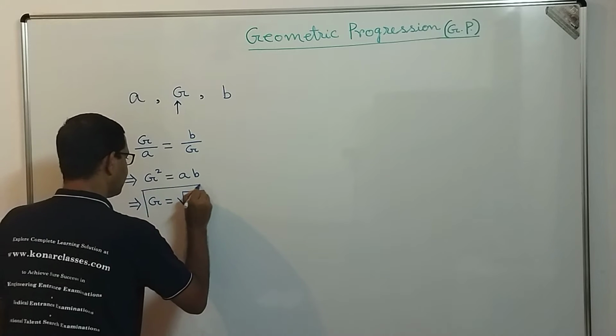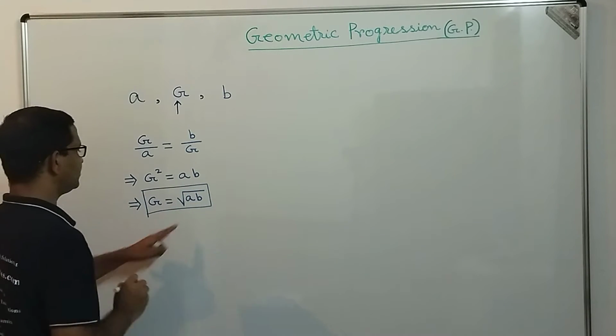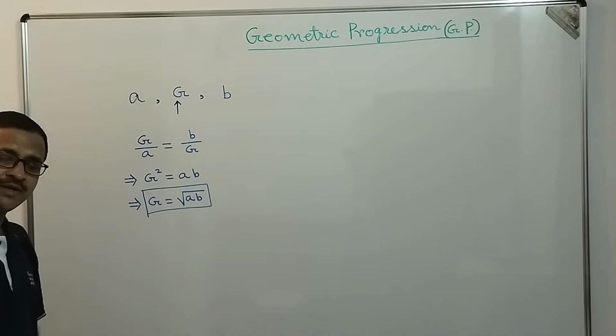So G is equal to square root of A into B. This is the geometric mean between A and B.